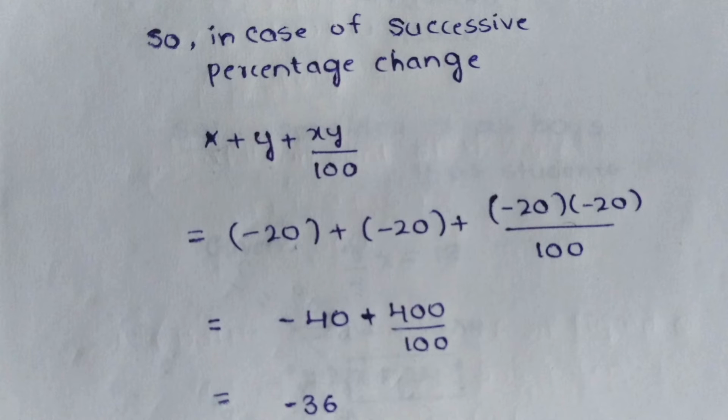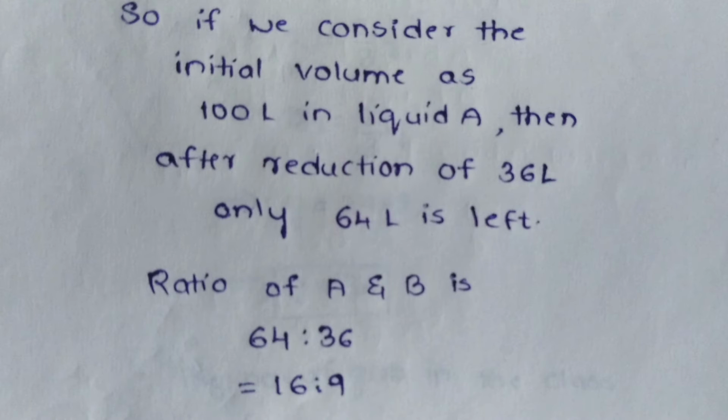Now minus 20 plus minus 20 plus xy, which is minus 20 into minus 20 divided by 100, that is nothing but minus 40 plus 400 divided by 100, which is nothing but minus 36. So there was an overall reduction of 36 percent. Initially there was 100 liters of liquid A, and now after a reduction of 36%, we are left with 64 liters, right?